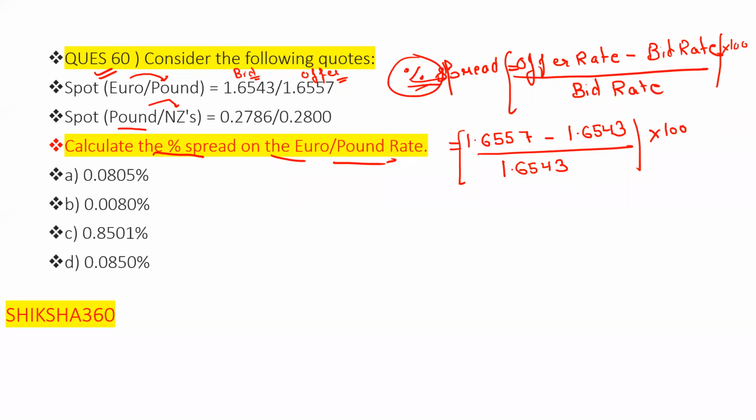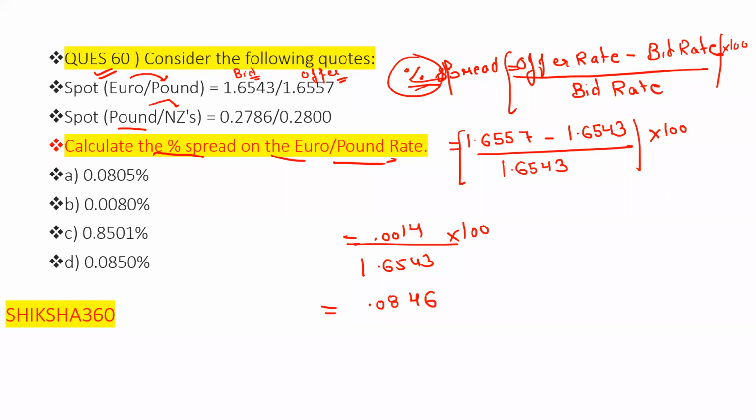Just do simple subtraction: 1.6557 minus 1.6543. In the numerator we will get 0.0014, upon 1.6543, into 100. So divide 0.0014 by 1.6543 and multiply by 100. When we do this, we will get 0.0846.